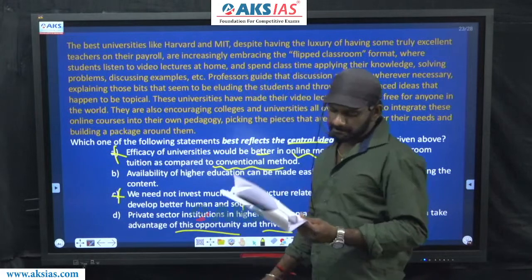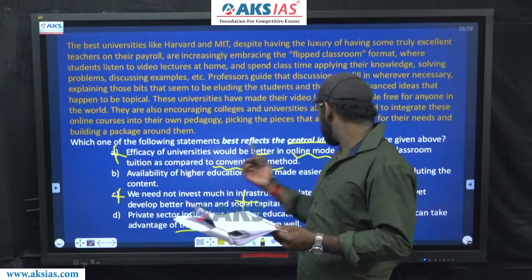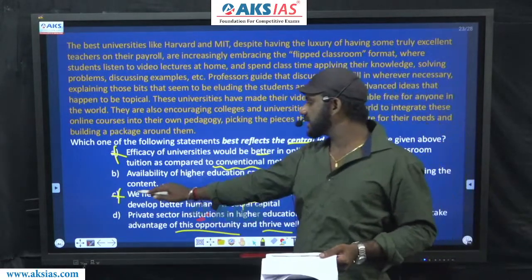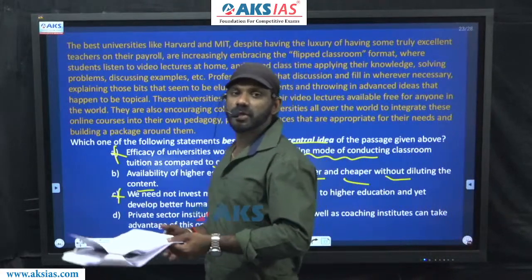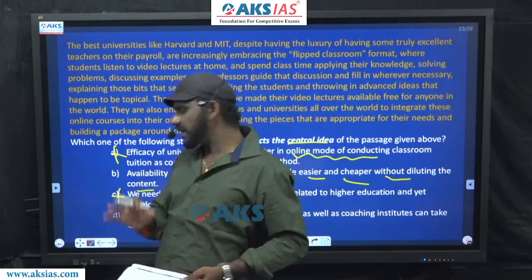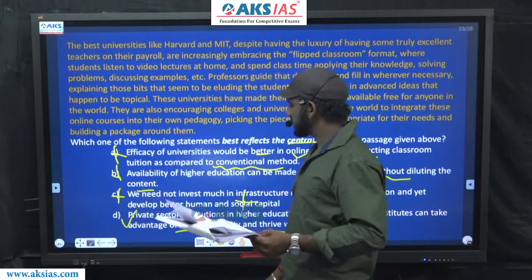Come to B. Availability of higher education can be made easier and cheaper without diluting the content. Easier is a comparative degree adjective. Cheaper is also a comparative degree adjective. There's no comparison brought about in the paragraph. Based on the same reason, option B is also eliminated. The answer must be option D.